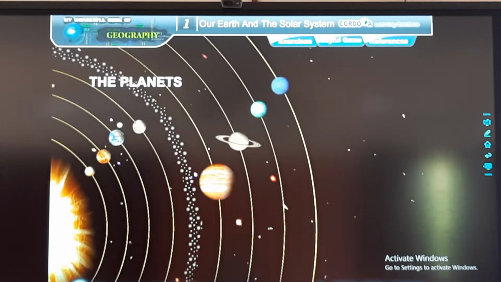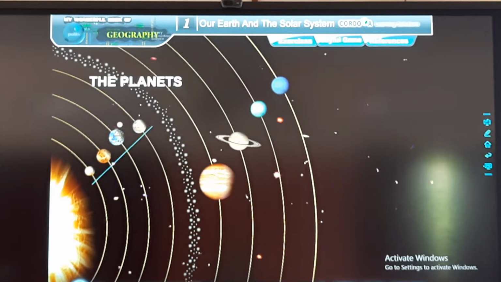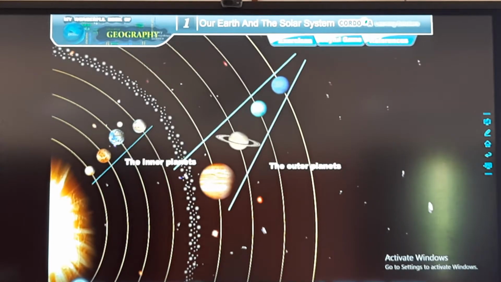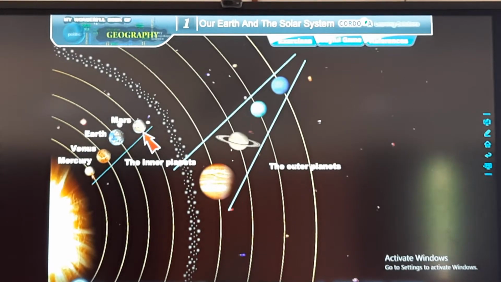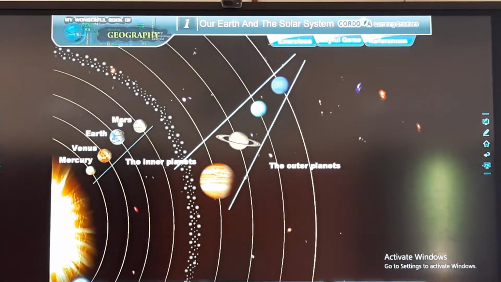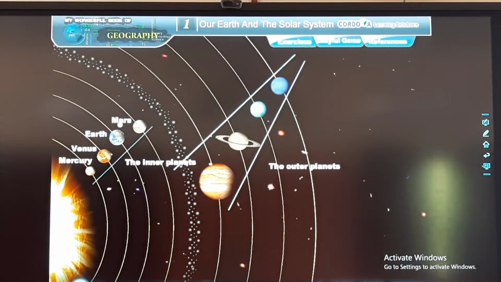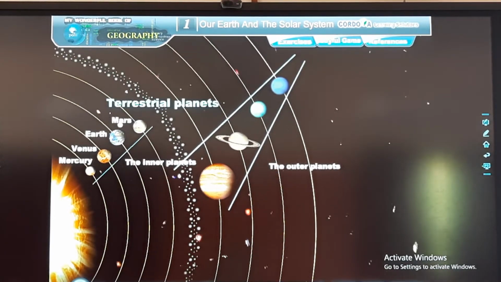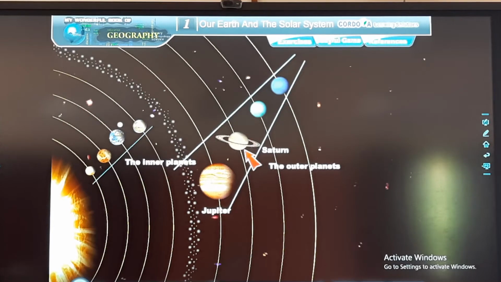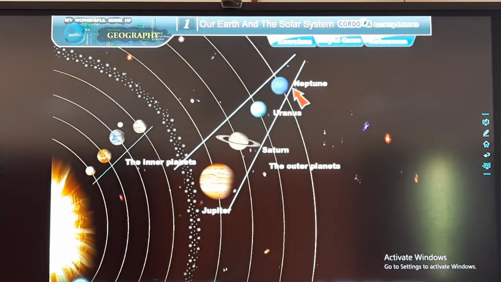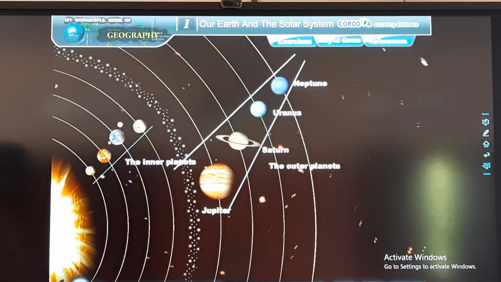The scientists have divided the planets into 2 categories. Number 1, the inner planets, and number 2, the outer planets. Mercury, Venus, Earth, and Mars are the inner planets. They are close to the sun. They are made up of rocks and stones. They are also known as the terrestrial planets. The outer planets are Jupiter, Saturn, Uranus, and Neptune. They are made up of gases, thus they are also known as gas giants.